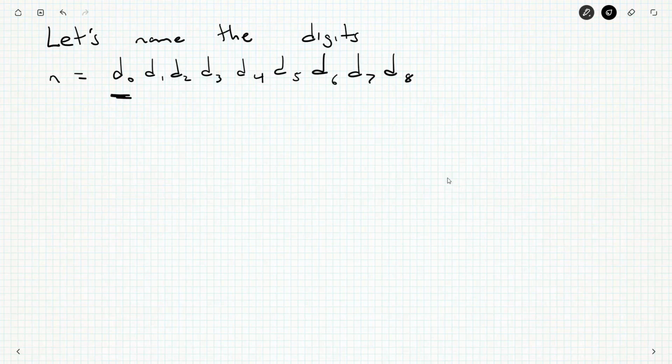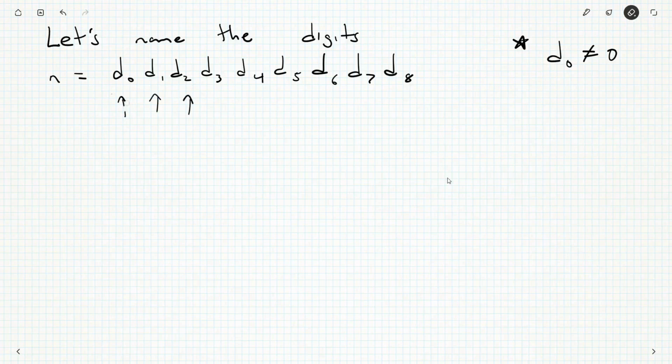So, D0 is whatever the lead number is. Right off the bat, I should probably make a little note to myself: D0 can't itself be 0. It'd be interesting to know, and this would actually make an interesting question, though I don't think this is the answer, to count up the number of ways 0 can't go here, 1 can't go here, 2 can't go here. I think those are called derangements. And those would be pretty interesting.